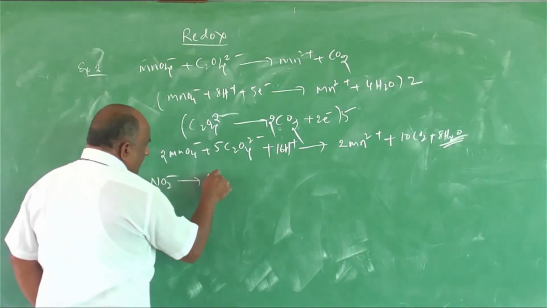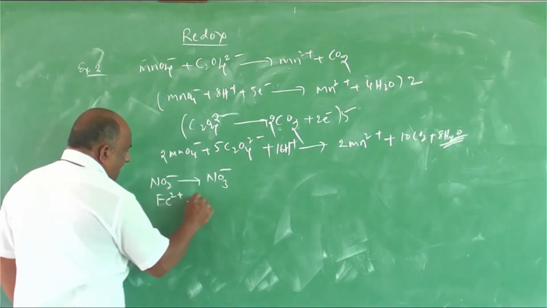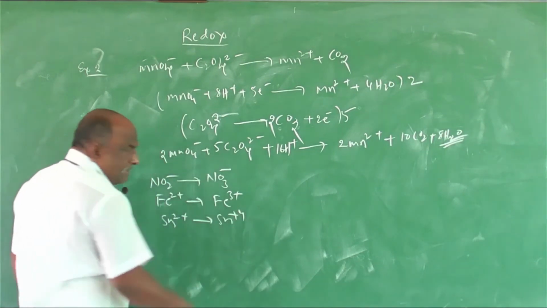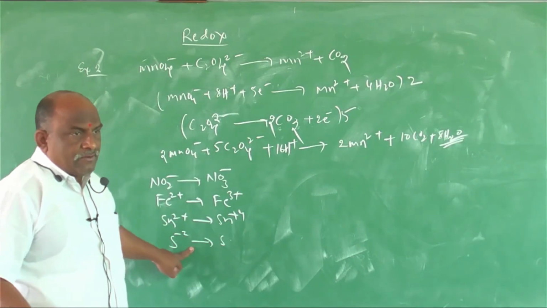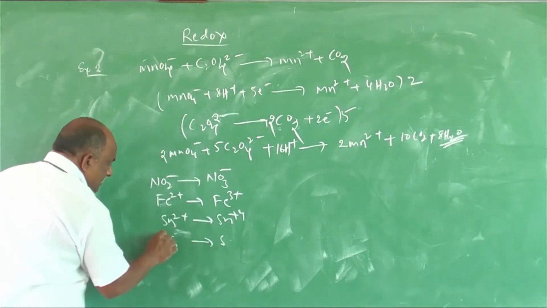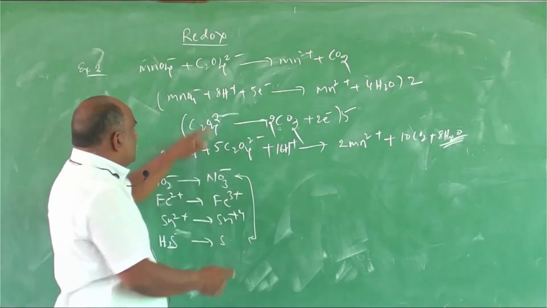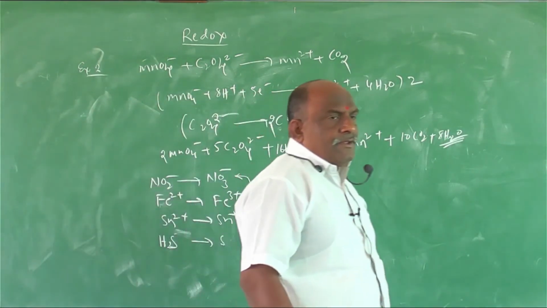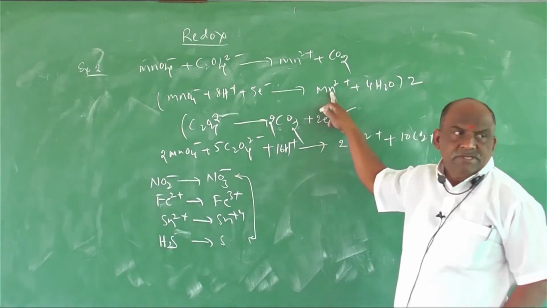Nitrites oxidized to nitrates. Ferrous oxidized to ferric. Stannous oxidized to stannic. Sulfides oxidized to sulfur. Instead of sulfides you take H2S; H2S oxidized to sulfur. Practice these 4 reactions with respect to this one. This is the standard reaction: MnO4 minus plus 8H plus 5 electrons gives rise to Mn2 plus 4H2O.